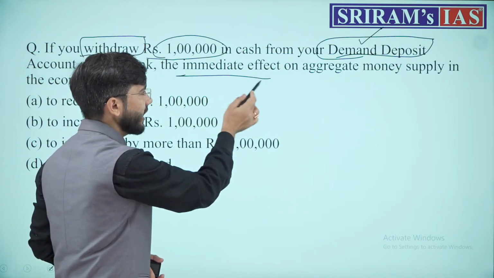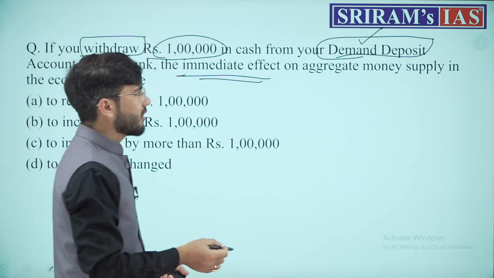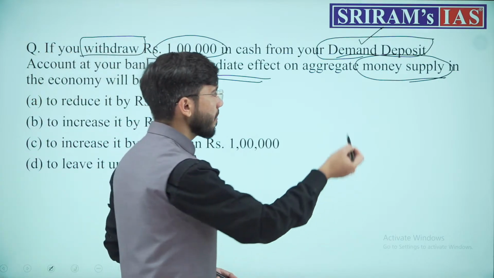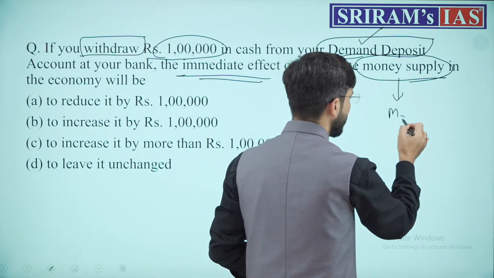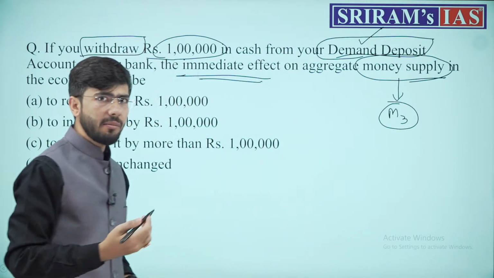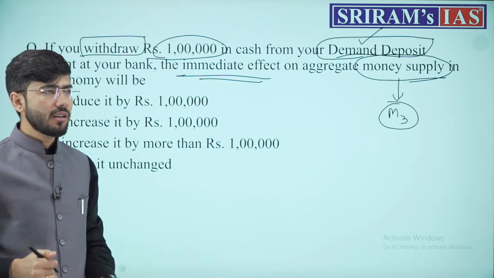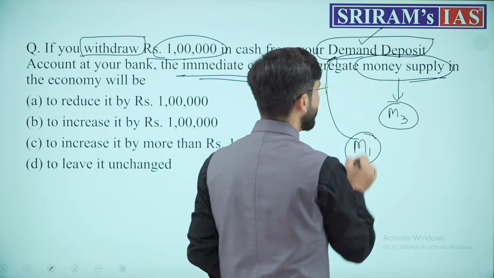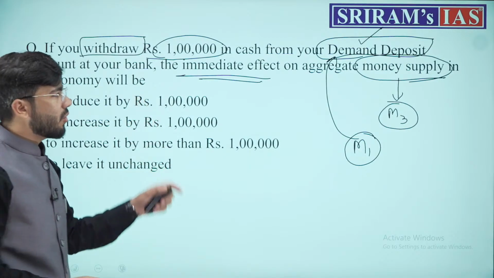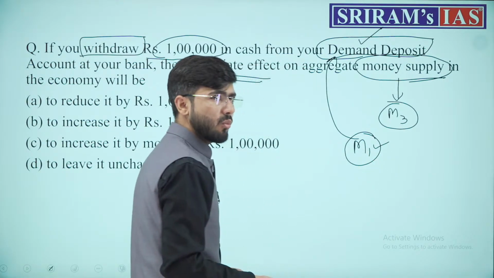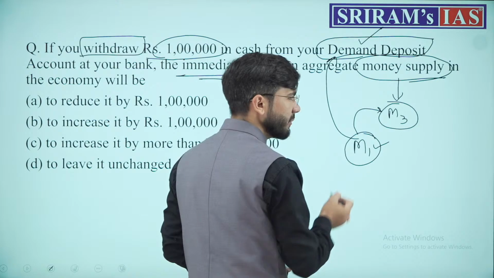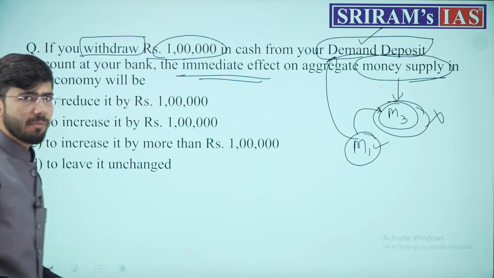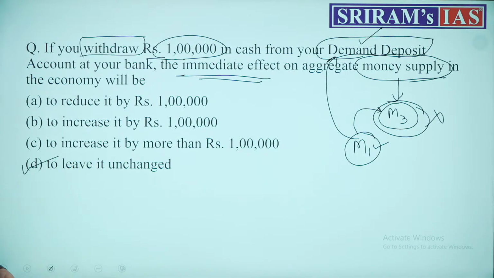What shall be the immediate effect on the aggregate money supply? So what is the effect on the money supply? First of all, understand what is money supply. If you remember the keywords, M3 is the money supply. This M3 includes M1 and M2 into it. Per se, you need to remember that M1 is this demand deposit. So therefore, if you are affecting something in M1, which is already included in M3, there will be no such effect in the money supply. It will leave it unchanged.